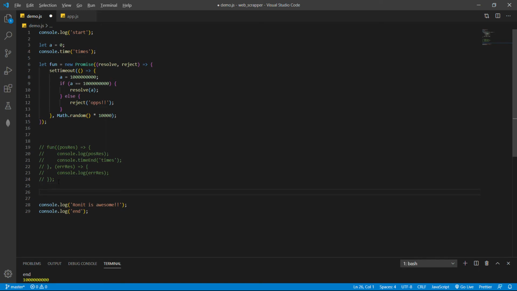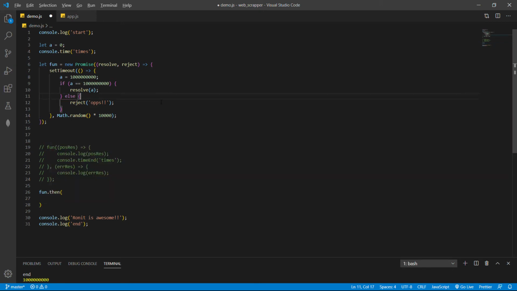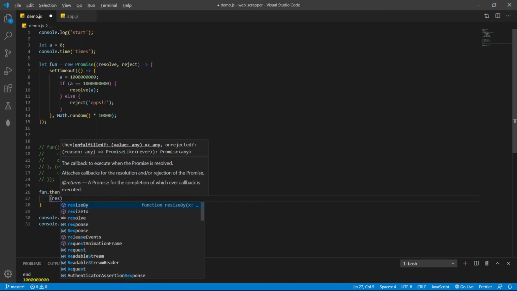So we'll simply do fun dot then. This is simple, we don't have to pass so many inner functions, and then will be used as resolve here. So we have to receive that A as response.